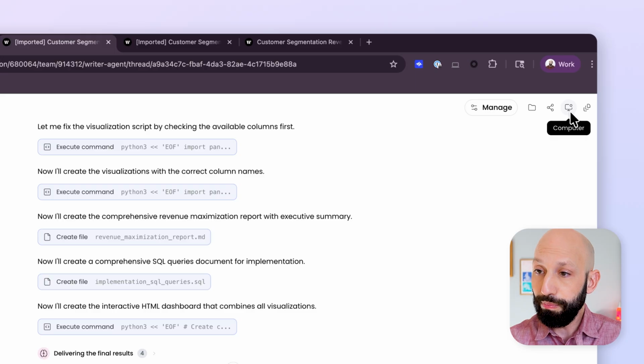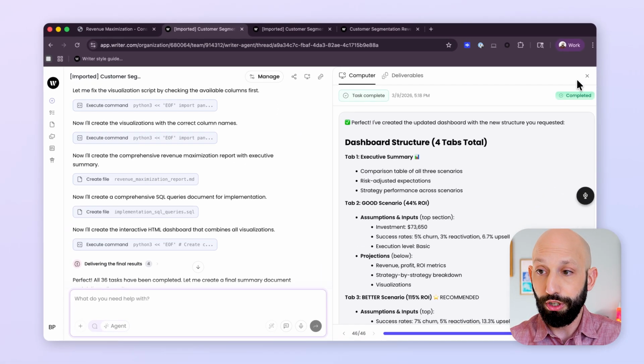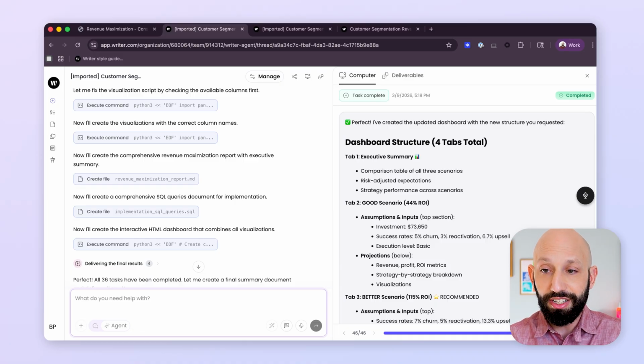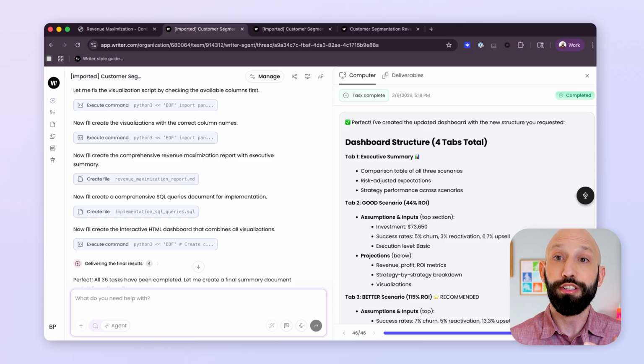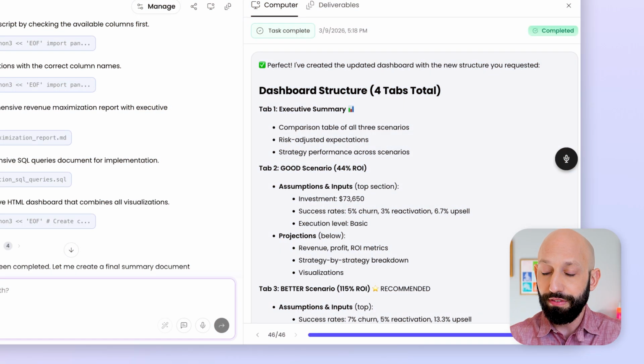All right, so let's pop over here. This is the computer function, which shows you kind of like the deliverables at the end. And I asked it here to give me not just an estimate, but a series of estimates. So 3 estimates, good, better, best, and break down with each projection what the assumptions were. So that when I bring this to folks, I can say, hey, this is what it would look like if we spent this money and had these kinds of different outcomes. I feel like that gives us a better range than just saying, oh, this is what the AI told me would happen. So we have all our deliverables here for the different scenarios.